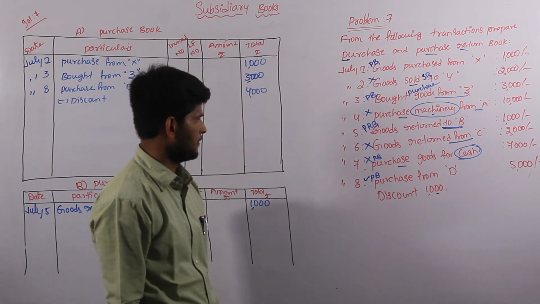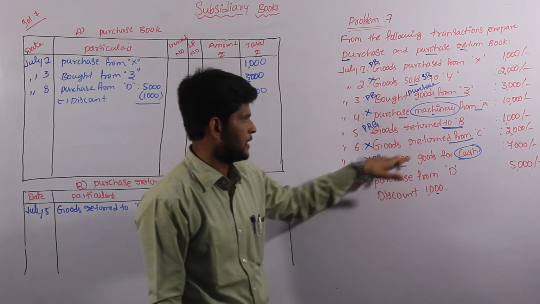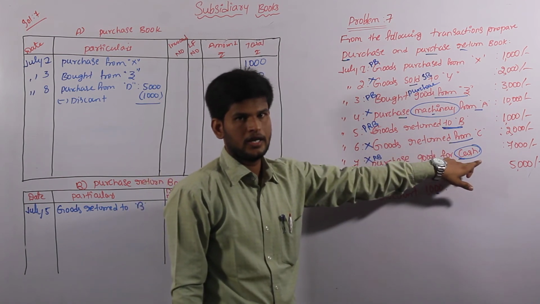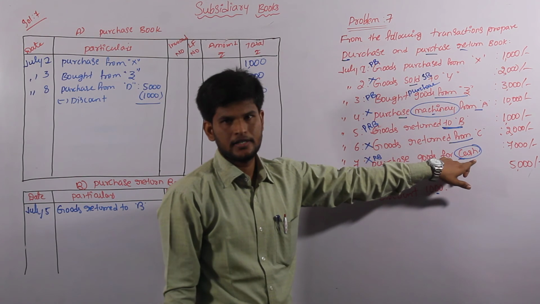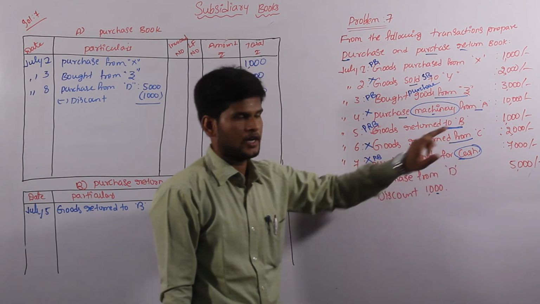And come to the seventh one, purchase goods for cash. It is also a purchase transaction but it depends on cash. So this one also we are not considering, because we have to consider only credit purchase transactions. Here cash is clearly mentioned, so we are not considering it.